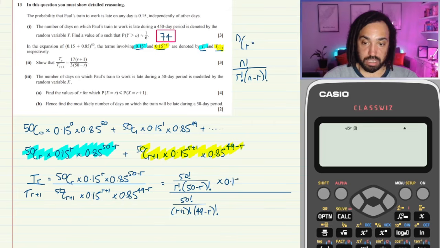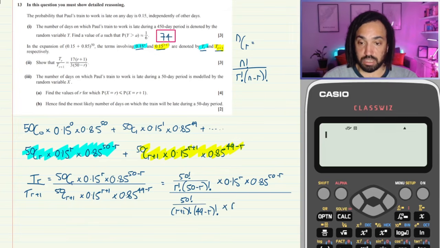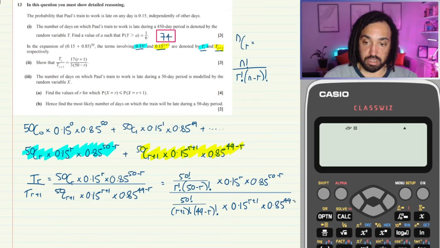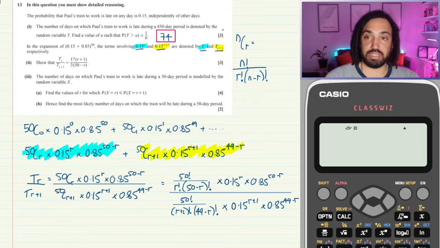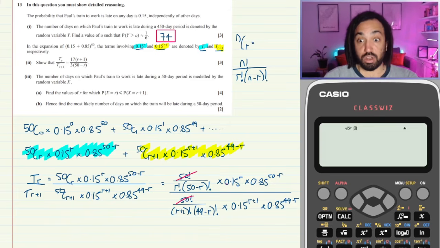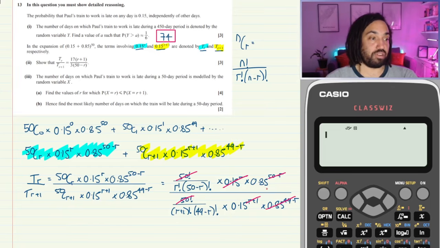On top, we're timesing by this, and we're timesing by this. And then on the bottom, we're timesing by this and this. Okay, now we can do some cancelling. So that can cancel with that. Here we've got 0.15 to the r, and on the bottom we've got 0.15 to the r plus 1. So we've got extra power on the bottom, so we can cancel out, and it'll just be left with a 0.15 on the bottom. And here, this power is one more than that power, so we can just cancel out. We're left with a 0.85 on the top.